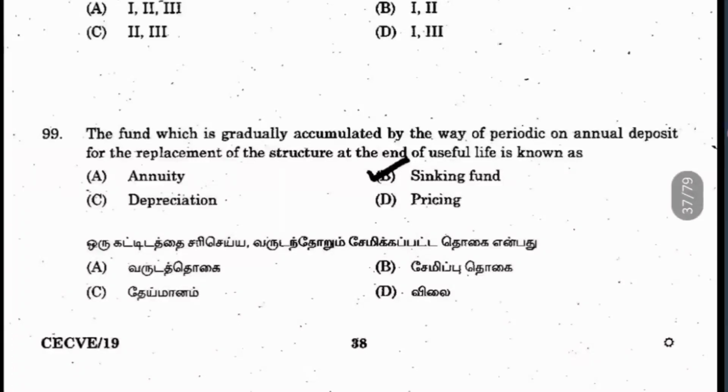Some industries meet their sinking fund within a year itself. They fix a high amount as sinking fund and they meet that within a year itself. But some companies may do it over a longer time. It will take some 5 to 10 years to build up that money, and after that they will be replacing it.